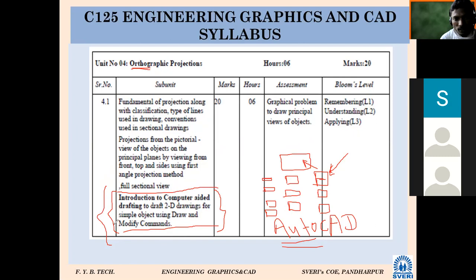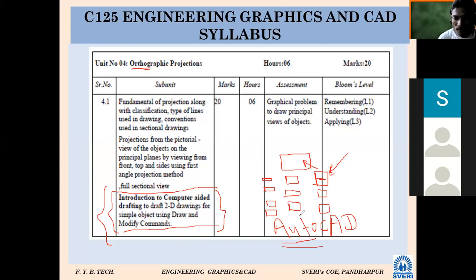So I will say here 90% of the subject is manual drawing. You should draw the drawing manually. You are understanding it on your own. And in our further classes, maybe from second year onward, you are going to draw the geometry by using software. At that stage, you are not supposed to take a compass in your hand, protractor, maybe set square, etc. You can draw on your software.